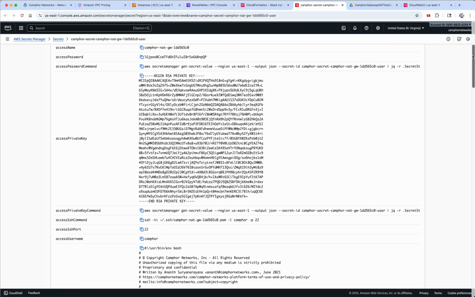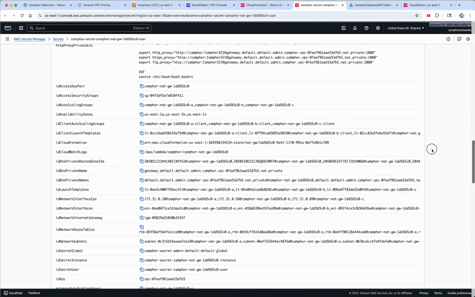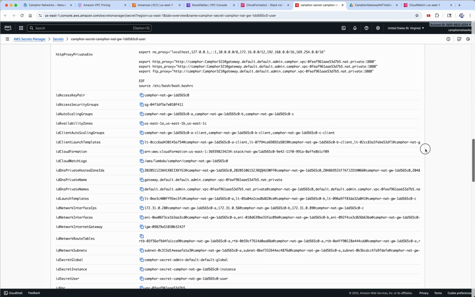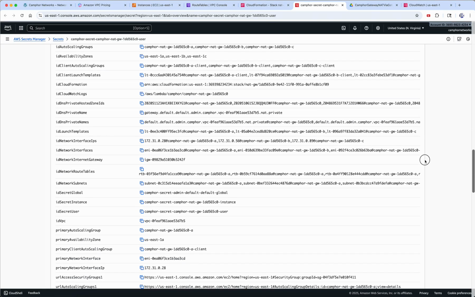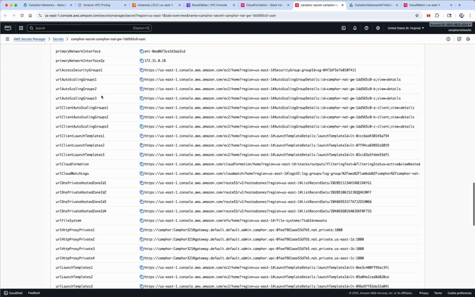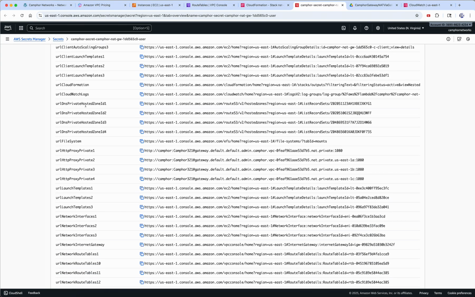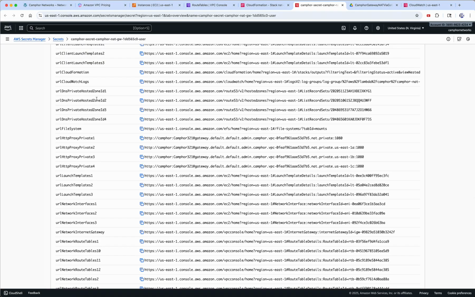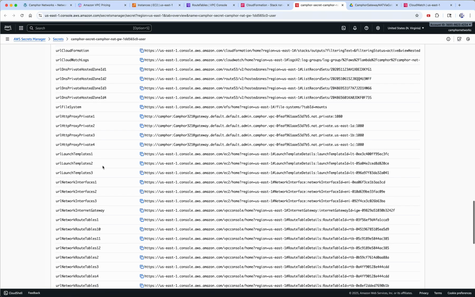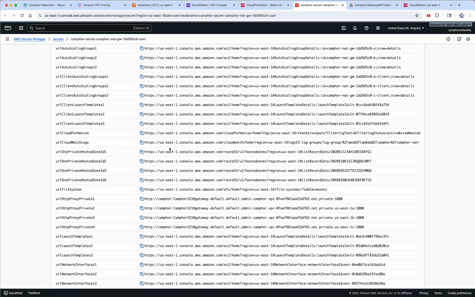Let's look at some of the important ones. Let's see what all we created. Here I have given even URLs for all the resources created at the bottom. We create security groups, autoscaling groups, launch templates, logs bucket, DNS names, a whole bunch of web proxies that you can also use, routing tables, subnets, and whatnot. Let's look at the DNS name and what's happening.